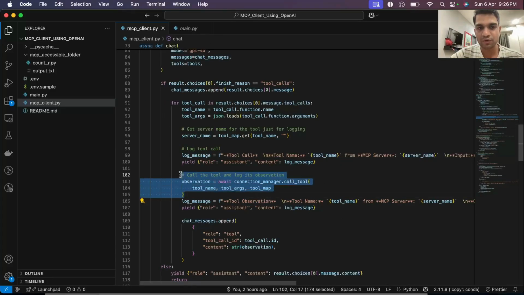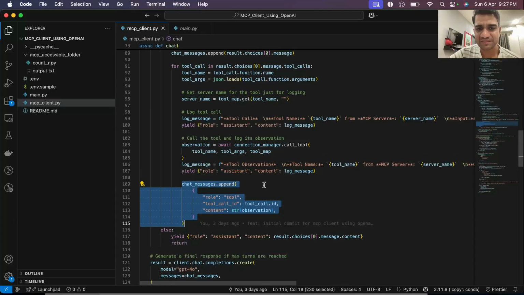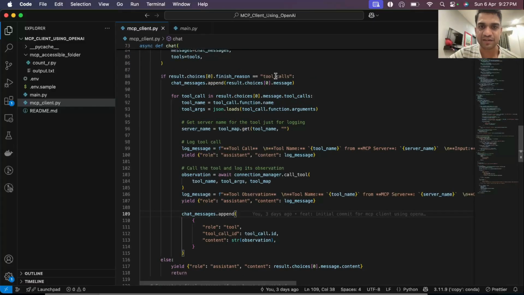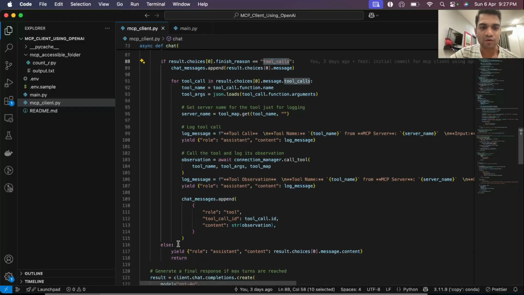But while calling the tool call, we use this connection manager and we call the tool call API. We pass in the tool name, the tool args, and the tool map that we have. So this tool map is just from which server we want to call which tool. That is why the tool map is useful. And once we get the observation, we append this message. If you remember from previous videos how to actually use tool calls in an LLM, once the LLM asks us to make a tool call, we should always append the role tool message after this message is given. So once we append, we go back in the loop.